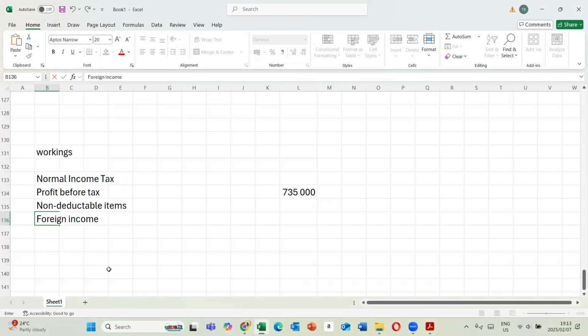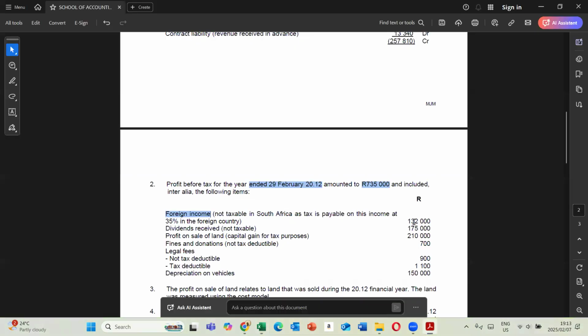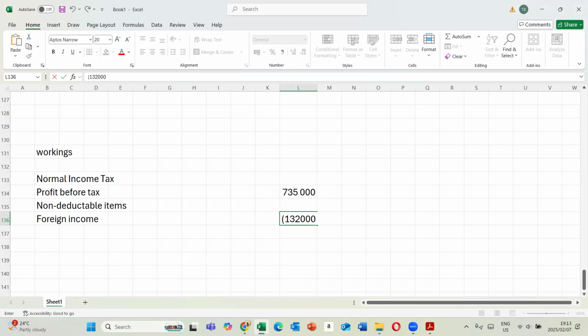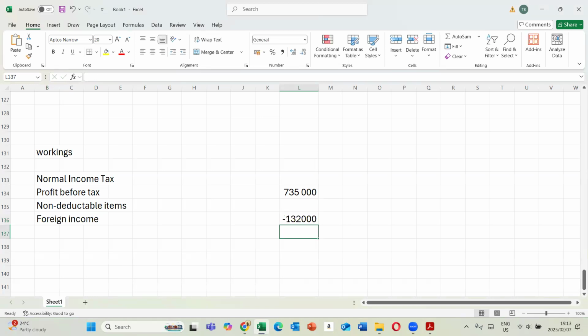What are we doing? The foreign income was added by the accountant this year. To remove it, remember we want to calculate normal tax, so we need to remove it from the profit. So we deduct 132. I don't know if there's anyone who's lost so far.